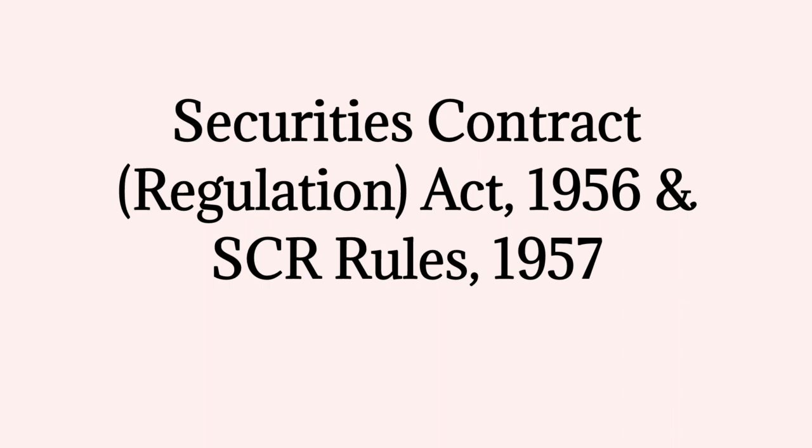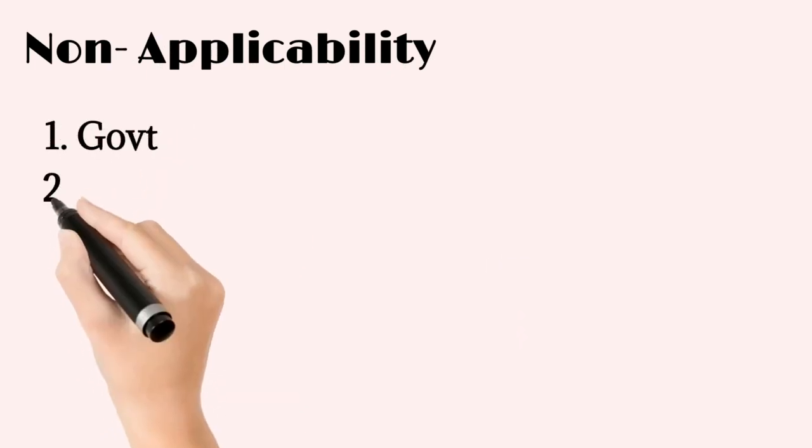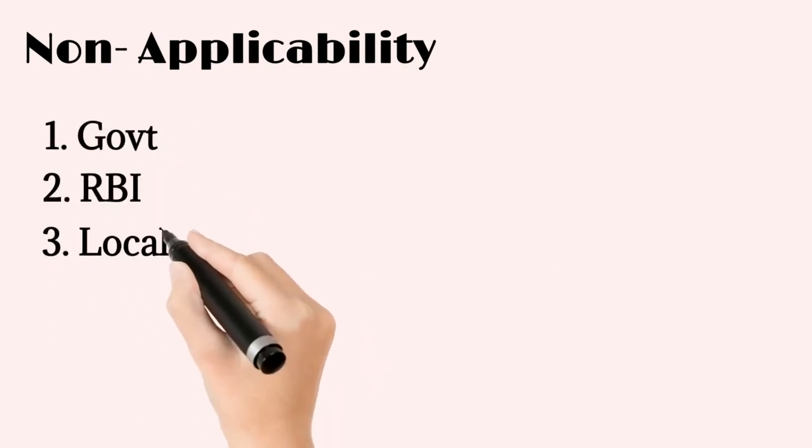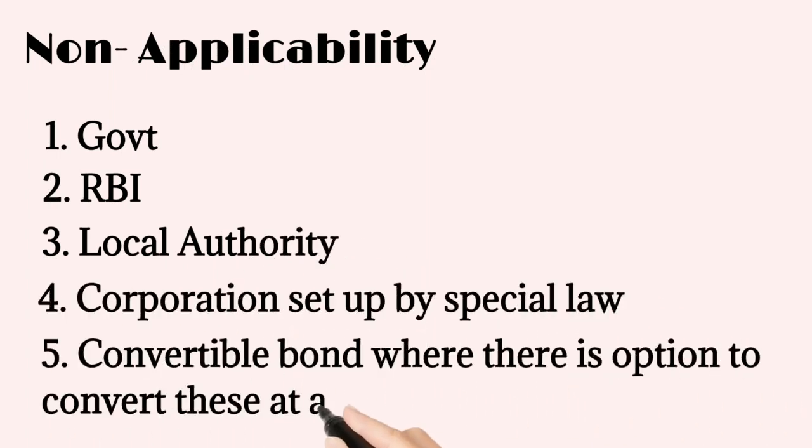आज का हमारा टॉपिक है SCRA 1956 एंड SCR रूल्स 1957। The objective of this Act is to prevent the undesirable transaction in security market by regulating the stock exchange market. Firstly, we'll see the non-applicability. The provisions of SCRA shall not apply to government, RBI, local authority, corporation set up by special law, and it is also not applicable to convertible bonds where there is an option to convert this bond at an agreed price.